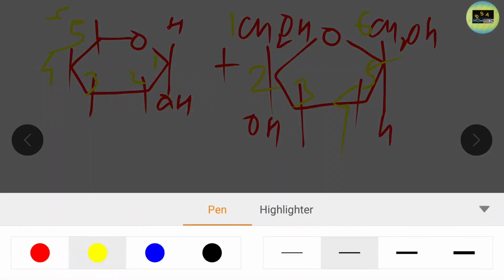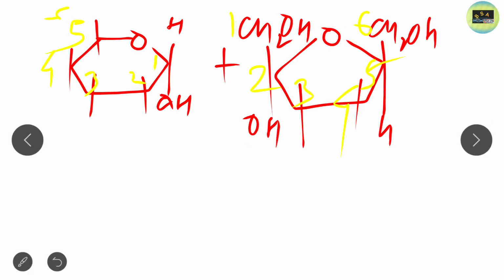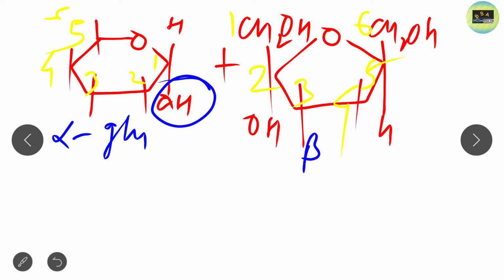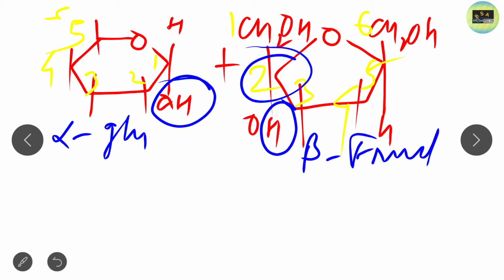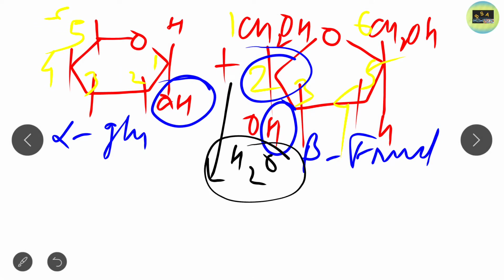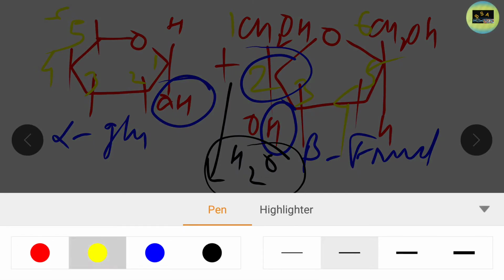Now how is the water molecule going to be removed? Here the water molecule is removed from the alpha glucose, that is the C1 carbon. You take the OH group, and from the beta fructose you take the H from the C2 carbon. So the water molecule released is from C1 and C2 carbon, and the simple structure that will be formed is like this.